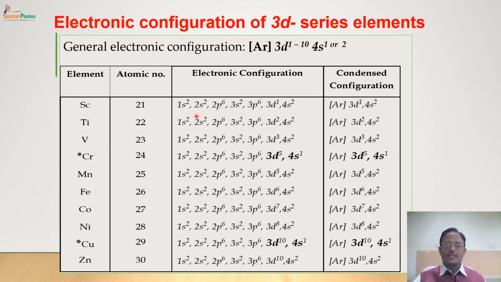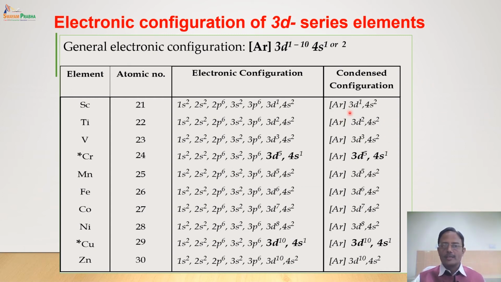If we observe this electronic configuration carefully, up to 3p6, it is exactly the same as that of argon. So what we write is argon. This is the argon core, followed by 3d1 and 4s2. Similarly, this is the argon core followed by 3d2, 4s2. This is called the condensed electronic configuration.